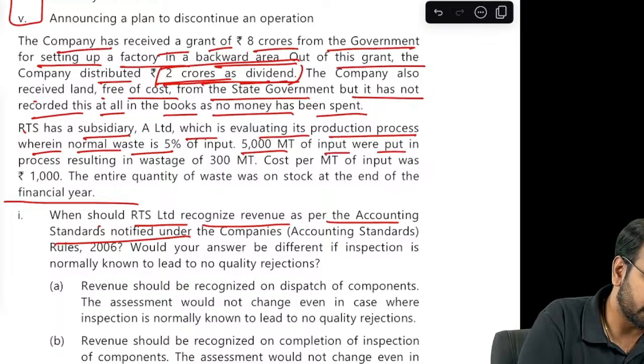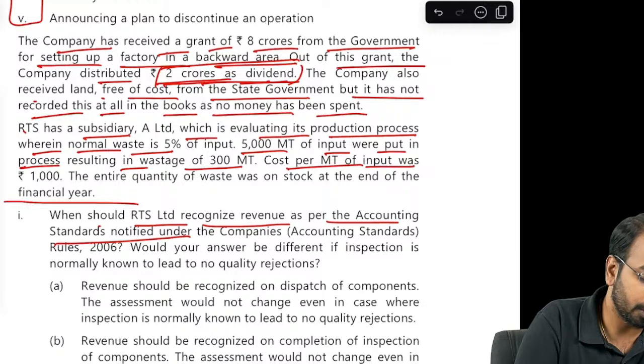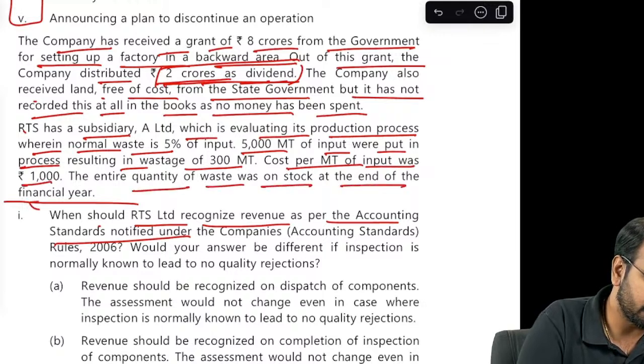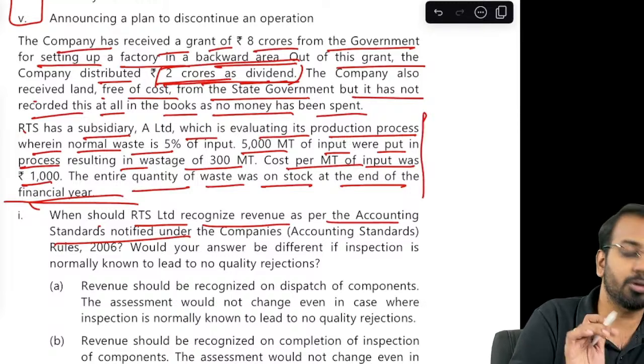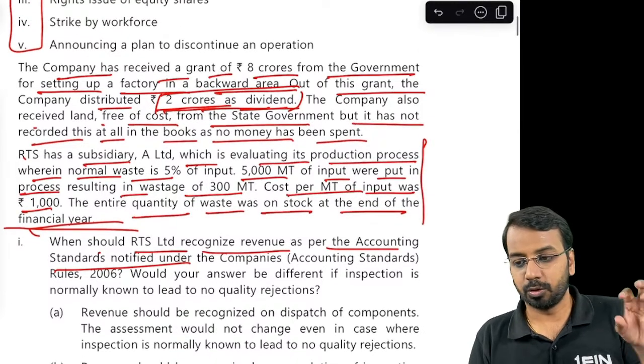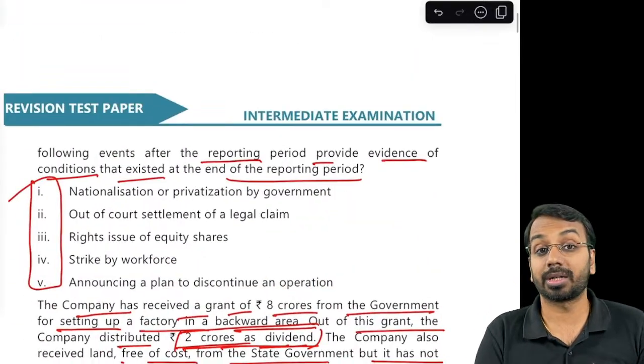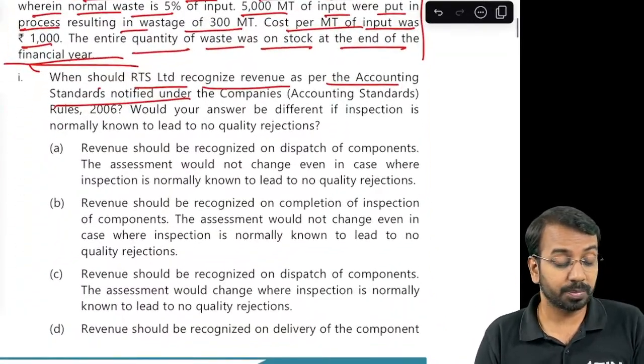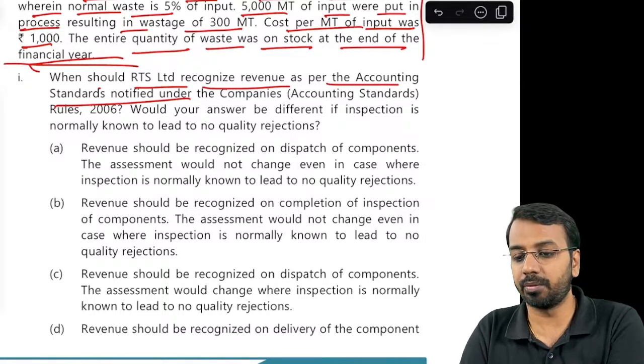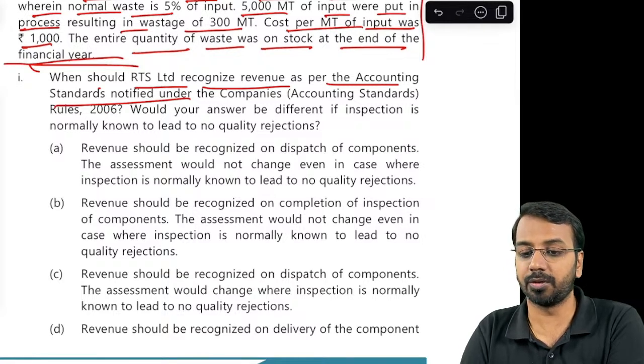5,000 metric ton of input were put in the process resulting in a wastage of 300 metric ton. Cost per MT of input was 1000. Entire quantity of waste was on stock at the end of the financial year. So this is related to inventory. Now if you see, though they say it's a case study, there are 3 different aspects. A lot of information is not relevant. So depending on the question, we will figure out which is the relevant answer or which is the relevant option we need to be looking at with respect to each of the MCQs.